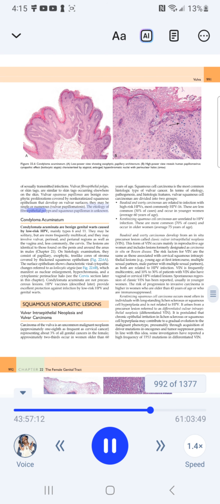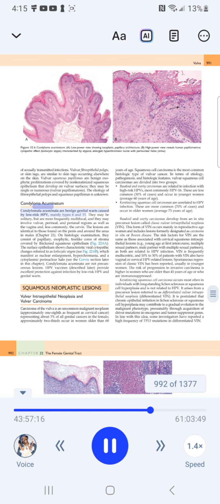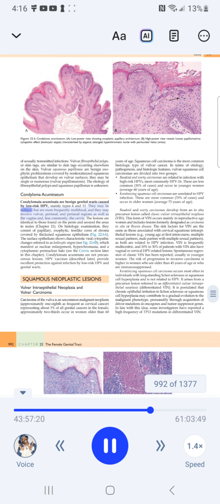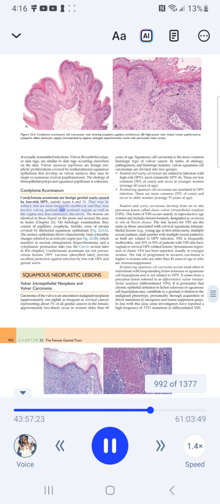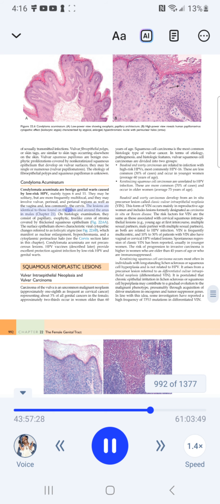The etiology of fibroepithelial polyps and squamous papillomas is unknown. Condyloma acuminatum. Condylomata acuminata are benign genital warts caused by low-risk HPV, mainly types 6 and 11. They may be solitary, but are more frequently multifocal, and they may involve vulvar, perineal, and perianal regions as well as the vagina and, less commonly, the cervix. The lesions are identical to those found on the penis and around the anus in males.